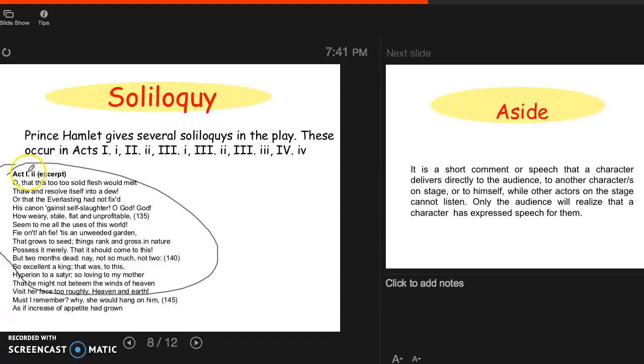So Act 1, Scene 2, and this is just a short little excerpt. It's not the entire soliloquy, but this is when Hamlet is alone on stage, as he would be if we were seeing the play, and Hamlet is really thinking about suicide. He talks about how this too solid flesh would melt, thaw, and resolve itself into a dew. Shakespeare included this soliloquy so that the audience could have a good idea of what Hamlet was feeling during this part of the play. Soliloquies in Hamlet are essential in really understanding the depth of Hamlet's despair, and this first soliloquy definitely shows us that.